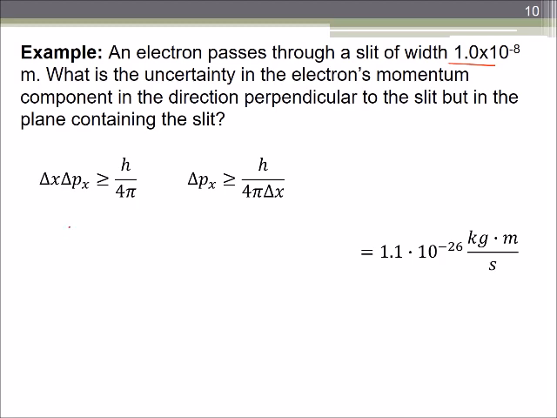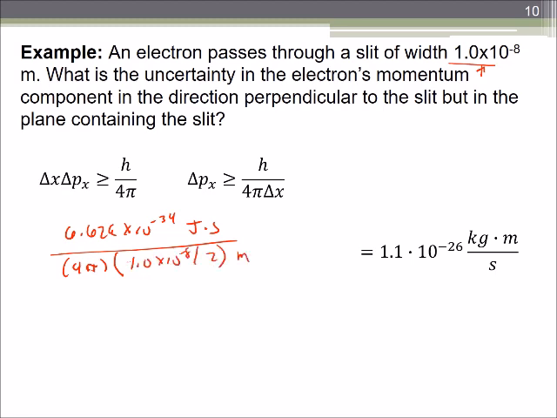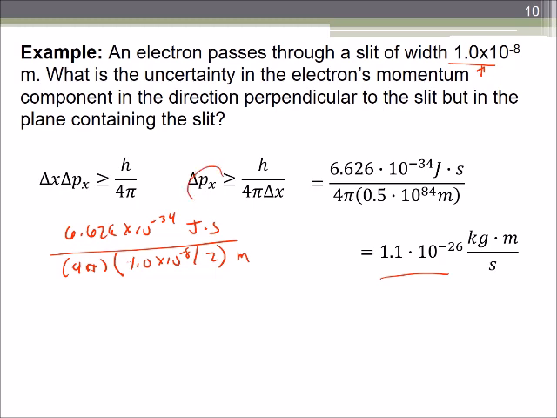h is again 6.626 times 10 to the negative 34th joule seconds, and then we divide that by 4 pi. The uncertainty in position is going to be half of this, because we're assuming that it went through. So it's going to be 1.0 times 10 to the negative 8th over 2 meters. And then we get 1.1 times 10 to the negative kilogram meters per second, which is the most precision we can have on that measurement.